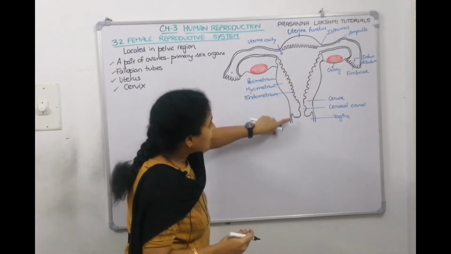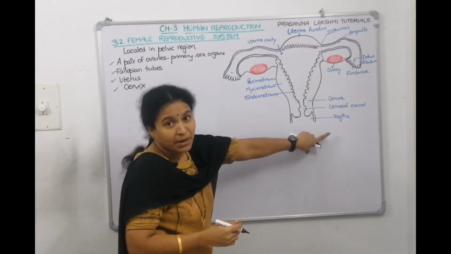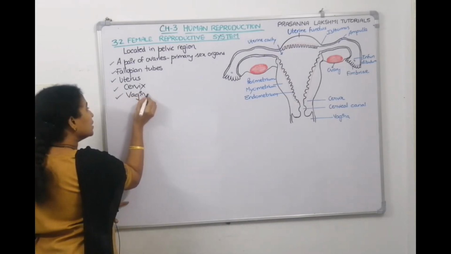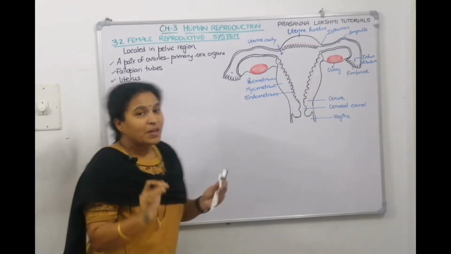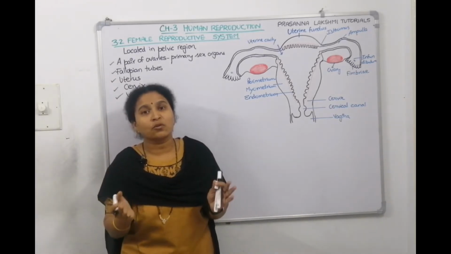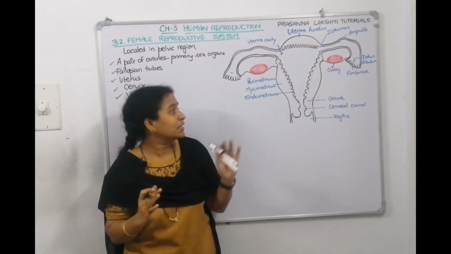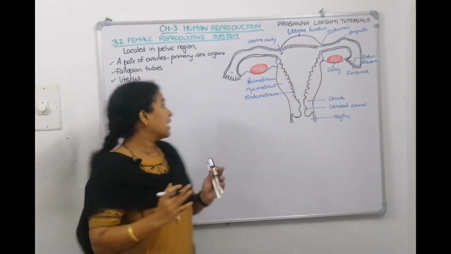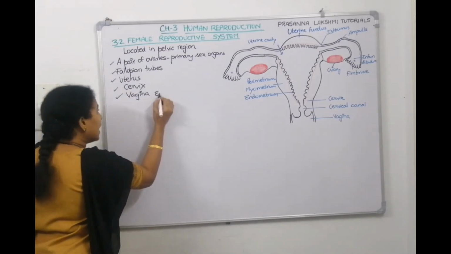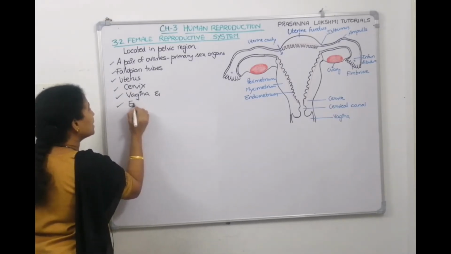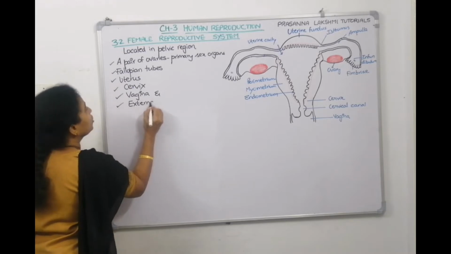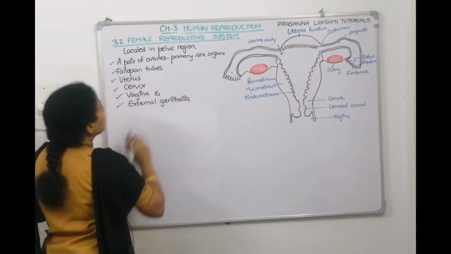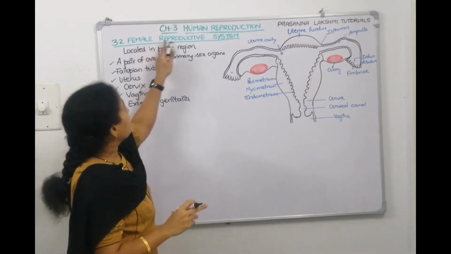Cervix leads to a muscular tube-like structure, a copulatory organ called vagina. Vagina is the next part, and female external genitalia will be there: clitoris, labia majora, labia minora. We'll see it in the next picture, in the next session. All those things together are called external genitalia. Right? So all these are parts of the female reproductive system.